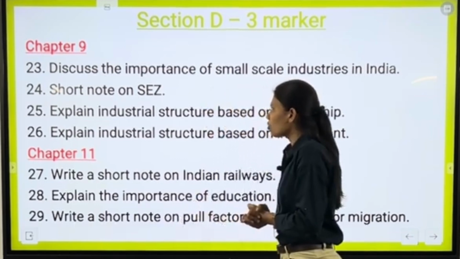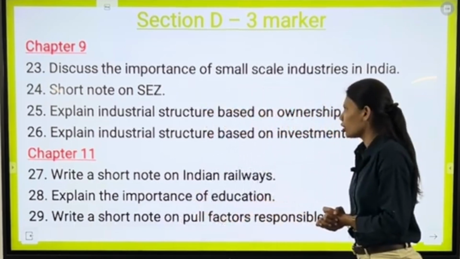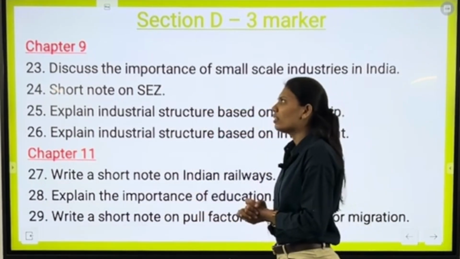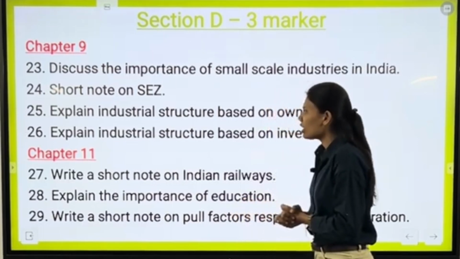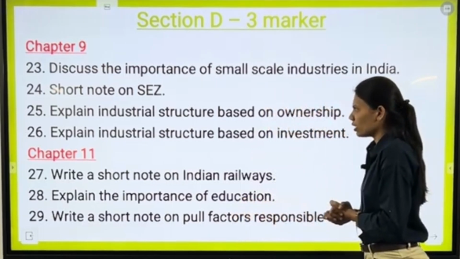Next is explain industrial structure based on ownership. The next question, and the last question, is explain industrial structure based on investment.